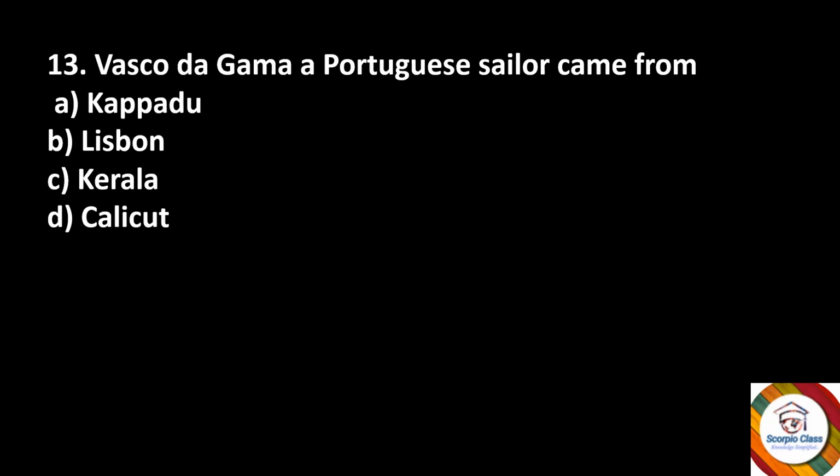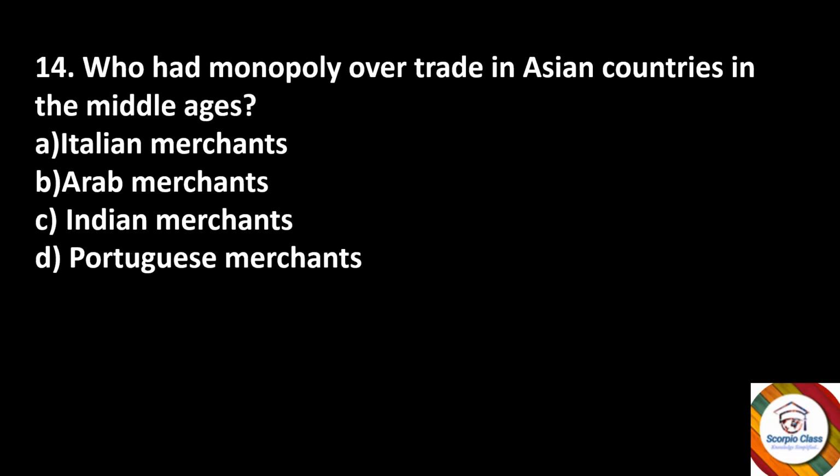Capado, Lisbon, Kerala, or Calicut? The right answer is option B, Lisbon. Next, who had monopoly over trade in Asian countries in the Middle Ages? Italian merchants, Arab merchants, Indian merchants, or Portuguese merchants? The answer is option B, Arab merchants.